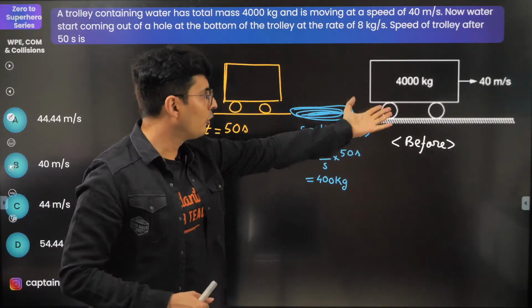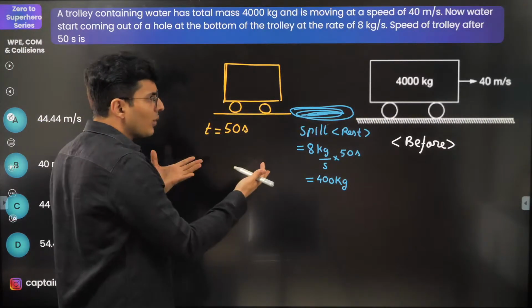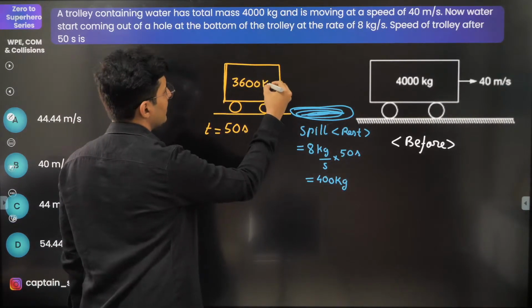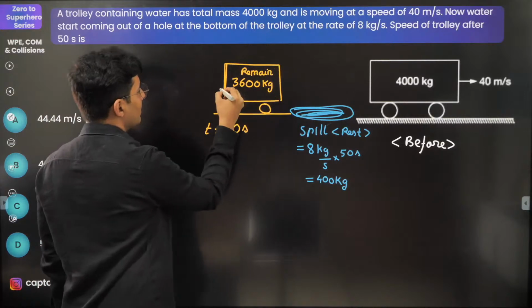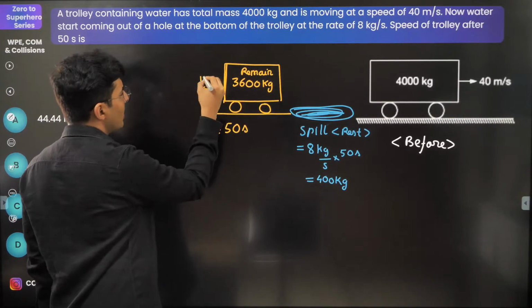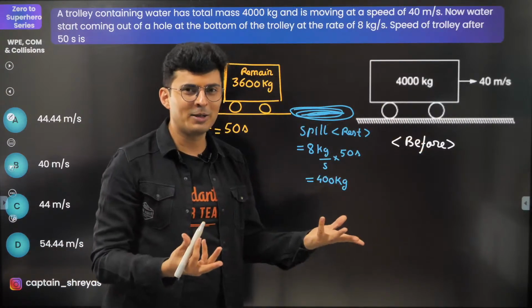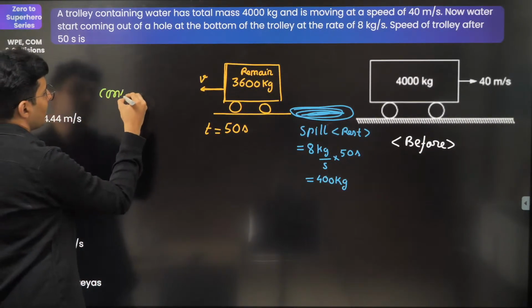If out of 4,000, 400 fell out or spilled out, 4,000 minus 400, that's going to be 3,600 kg that will remain in it. This will now have some new velocity which I do not know. Now the momentum before and after should remain conserved. So let's use conservation of momentum.